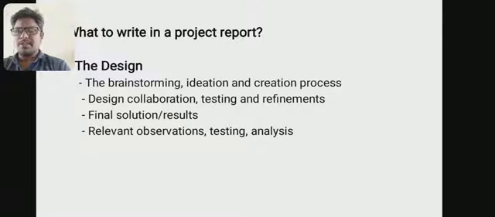Then next, what to write in a project report. The first is the design of your project report. The design of the project report first begins with the brainstorming, ideation and creation process.